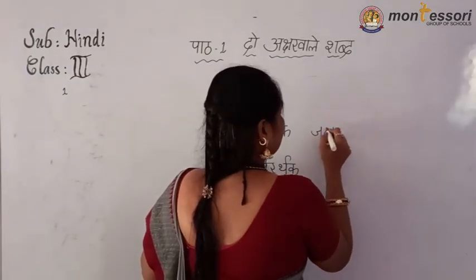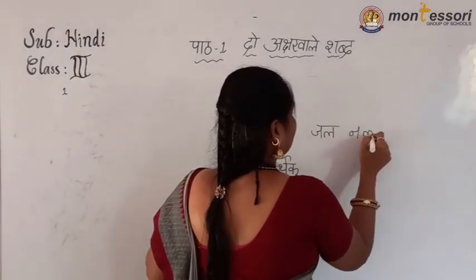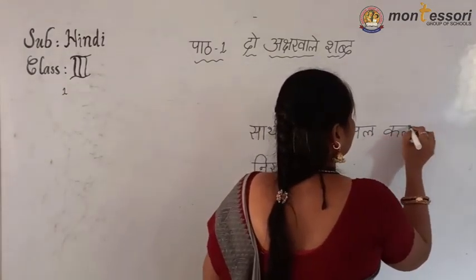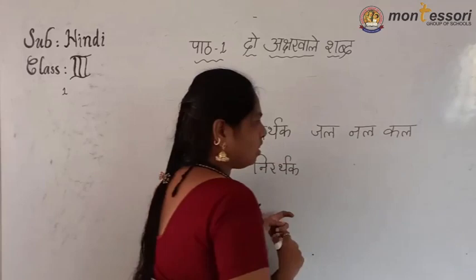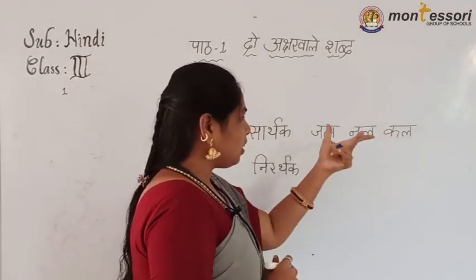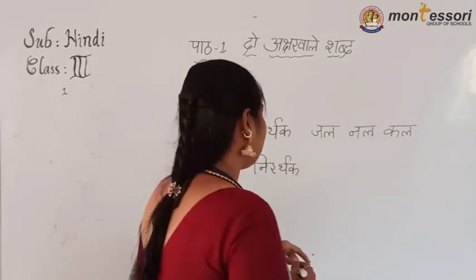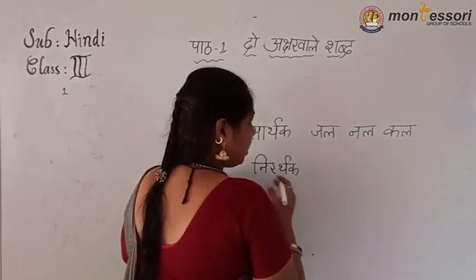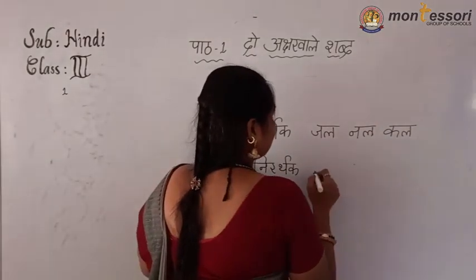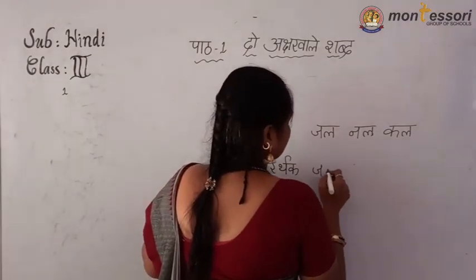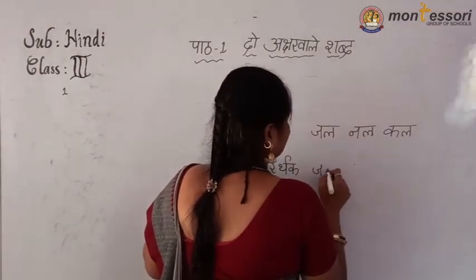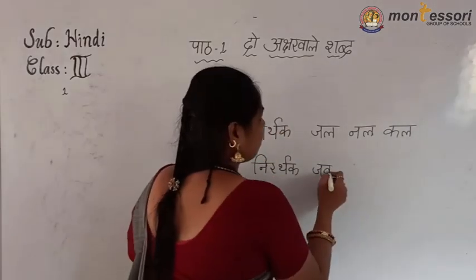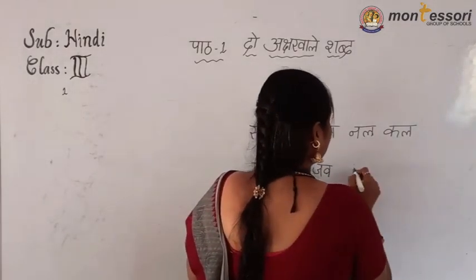Jal, Nal, Kal. Like this, so many. You can write so many. Okay. Now here some meaningless, which means Nirardhak. See, this one, meaning is not there.